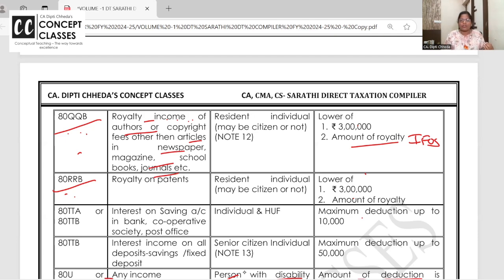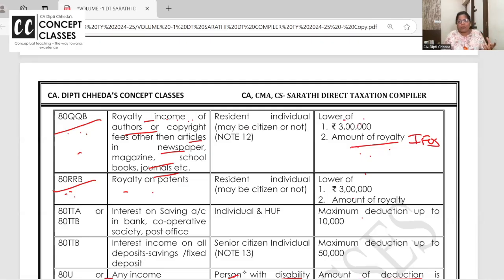But if you are an author from the publication house, you're getting royalty, it's taxable in income from other sources and lower of 3 lakh or royalty, whichever is lower, you will get a deduction.